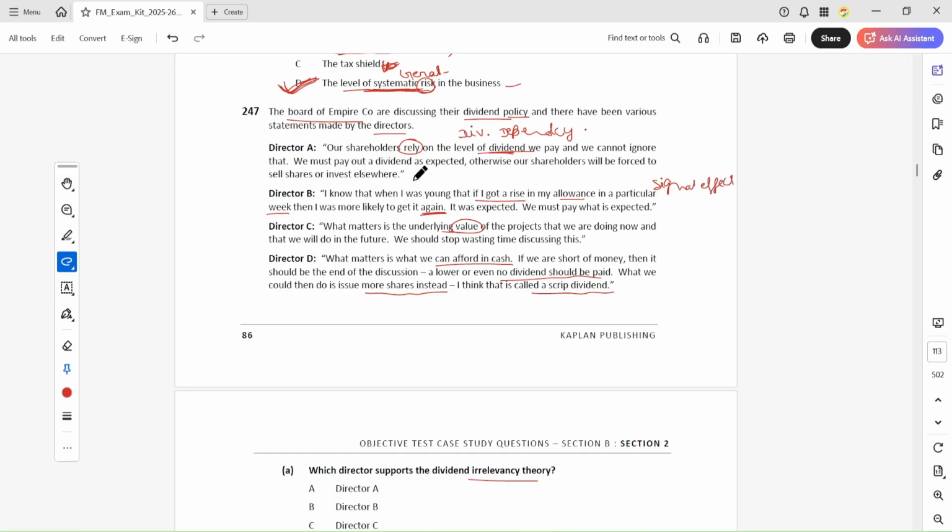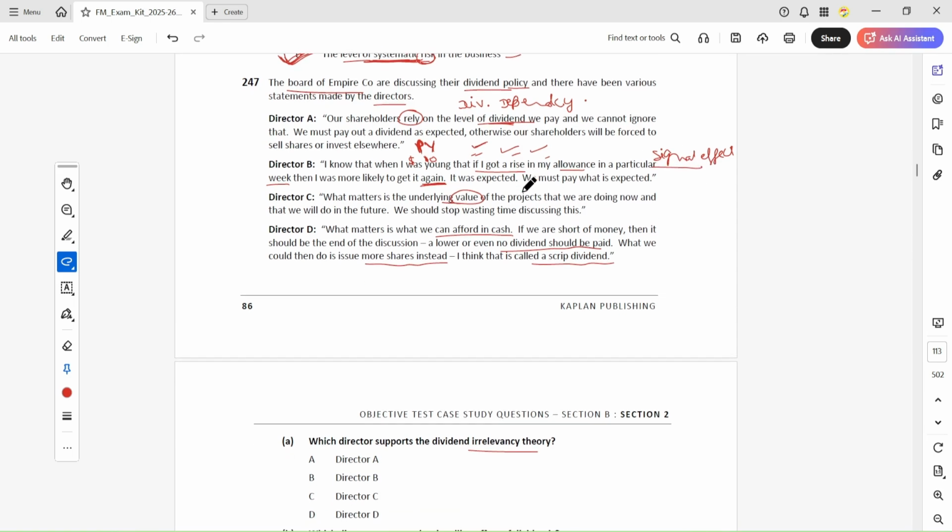If the company distributed a dividend in previous years, then they expect that in future years it will distribute at least that minimum amount. For example, if it distributed $10 here, they expect the company will distribute at least $10 every year. These are expectations based on the past, and this is called the signaling effect.